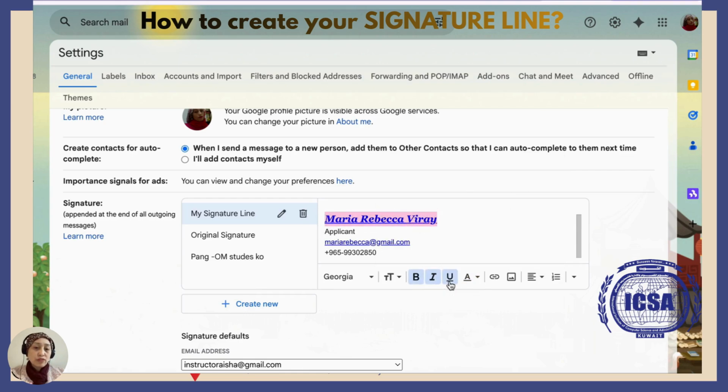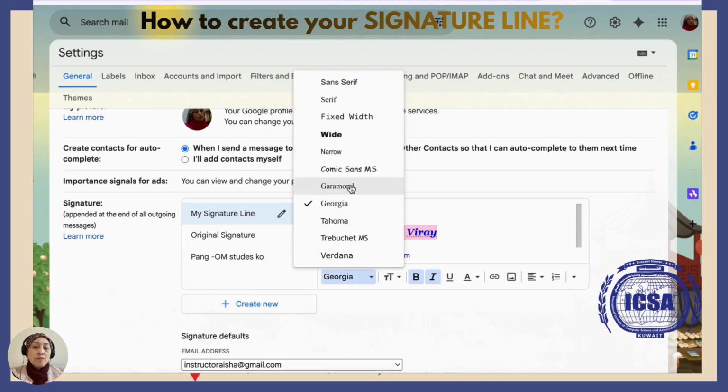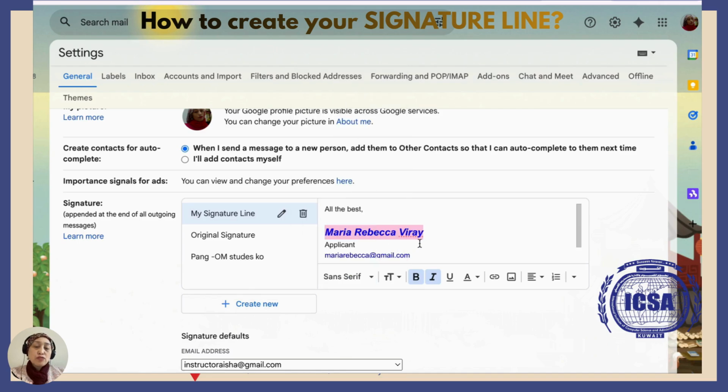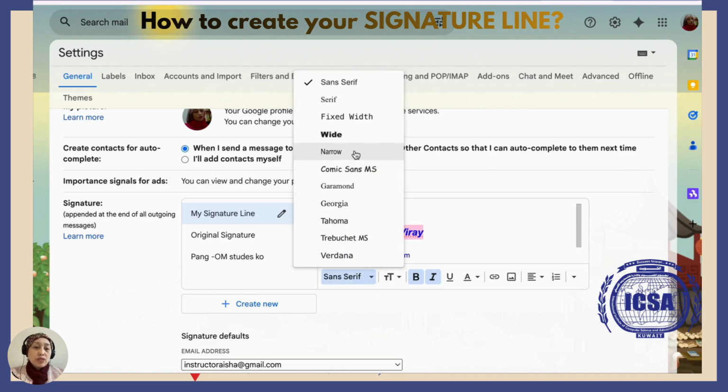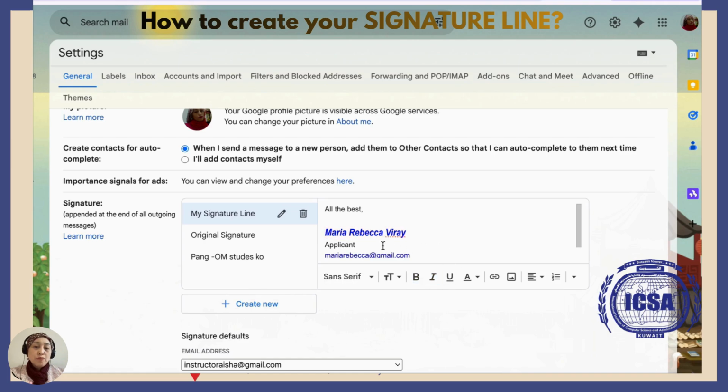And then of course you have to write here now your details like your email and your phone number, okay? You can change as well the font styles here, okay? You have some options here. As you can see, there are a lot of options that you can choose, something that would suit your taste, okay? But not too big, not too large as well, okay?